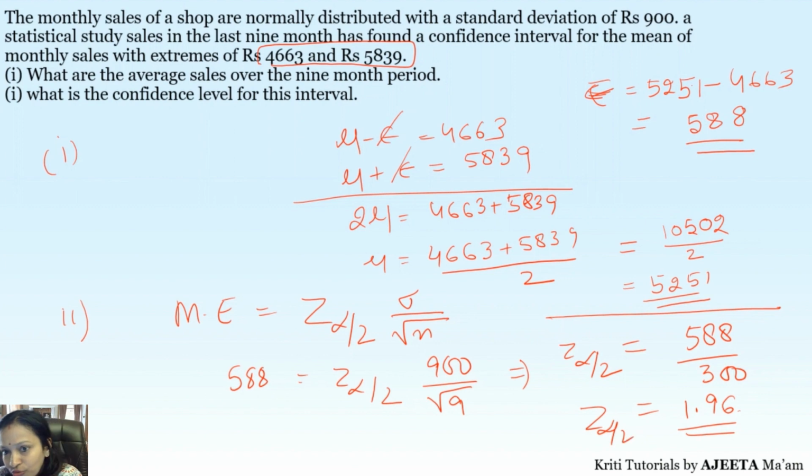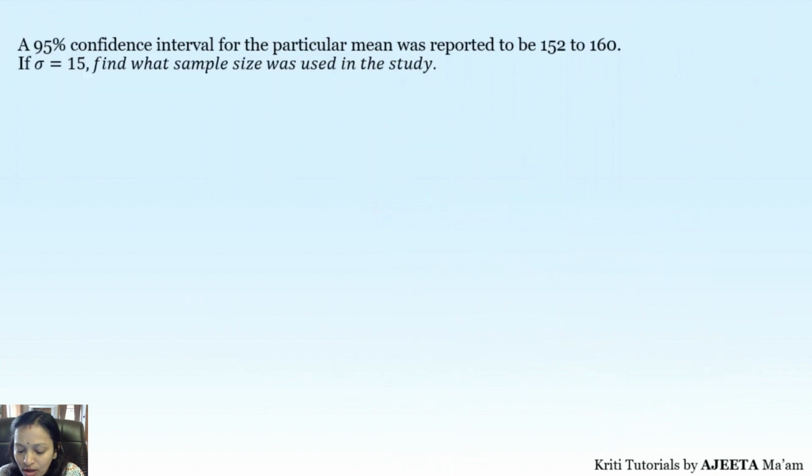So reverse now you have to go. So if z alpha by 2 is 1.96, then what percent confidence level is ours? 95%. So the three values that I have given to you are very important. And mostly in questions we get 90% or 95%. So just remember those values for MCQs and for solving the questions also. So these are very simple questions, good for 1 or 2 marks, which can come in the exam. Right? Now let's take some more examples just to understand the confidence interval in a better way.